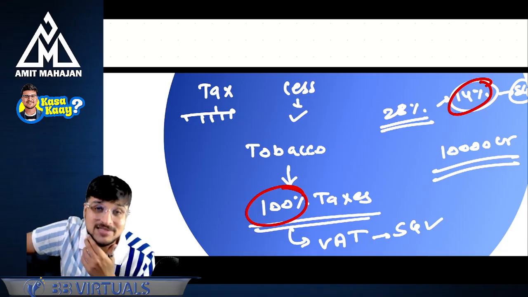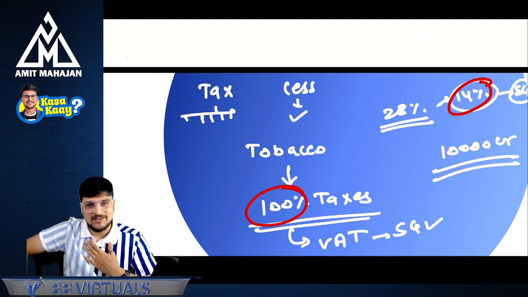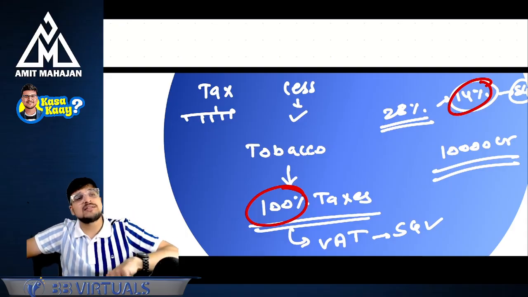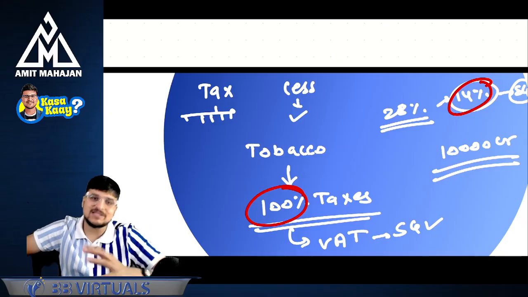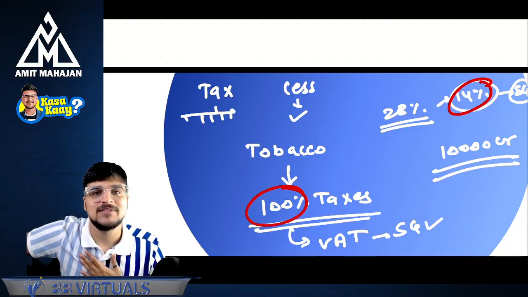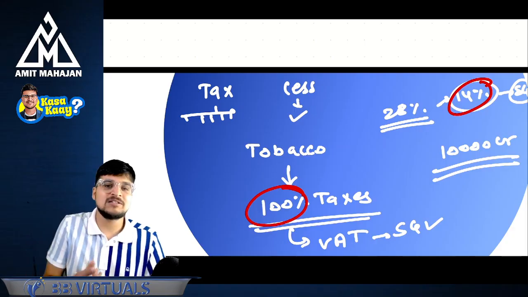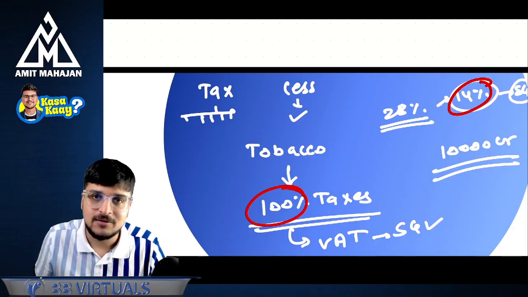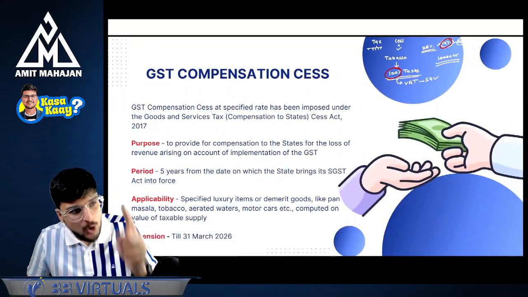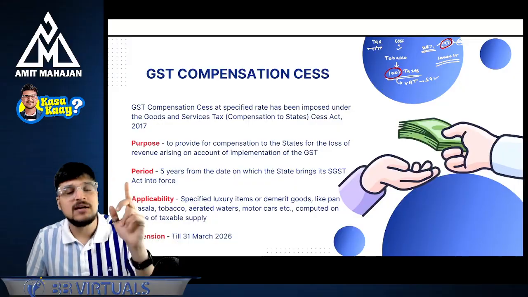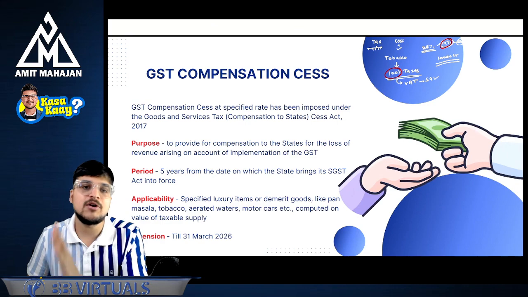Now, how logical is this? GST was introduced for us. Because of introduction of GST, somebody else is crying. To compensate that, GST compensation cess is collected from us only. So is this right? I don't know whether this is right or no, but this is what is happening here. So GST compensation cess is that cess which is collected from us to compensate the state governments for the losses which the state governments have incurred because of introduction of GST.